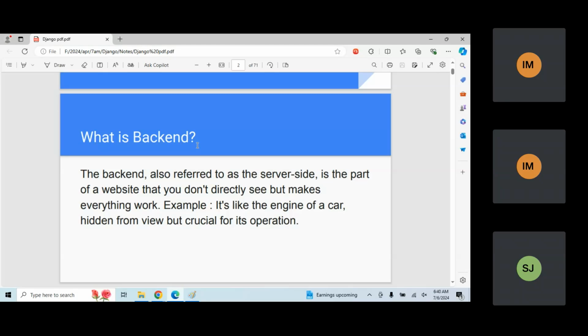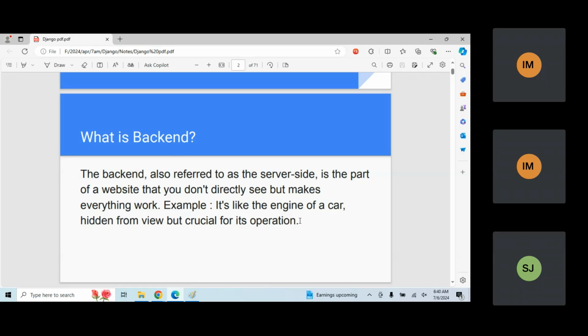We can see this definition also. The backend, also referred to as the server side, is the part of a website that you don't directly see but makes everything work. Example, it's like the engine of the car, hidden from view but crucial for its operations.